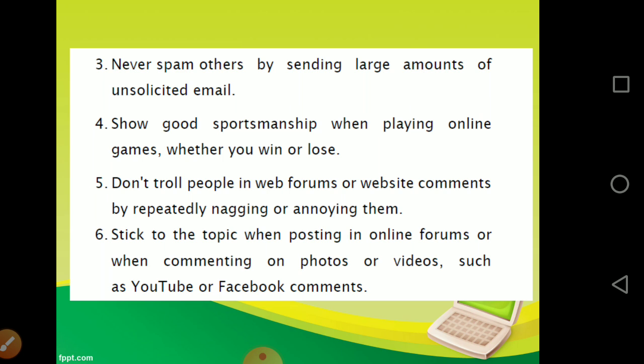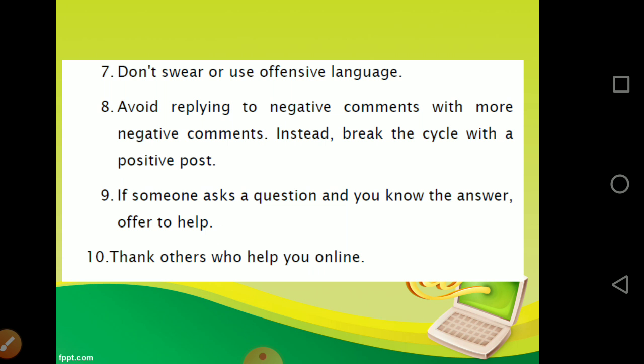Stick to the topic when posting in online forums or commenting on photos and videos such as YouTube or Facebook comments. If a YouTube video is about a particular topic, do not write comments entirely different from the topic of the post or content.